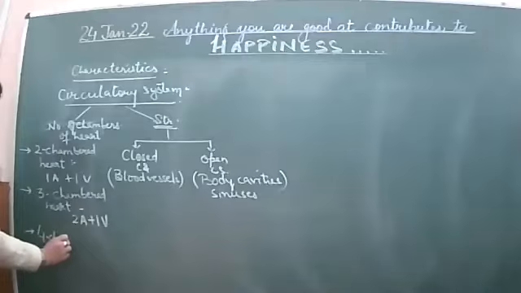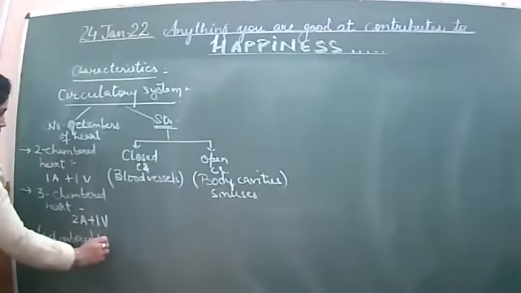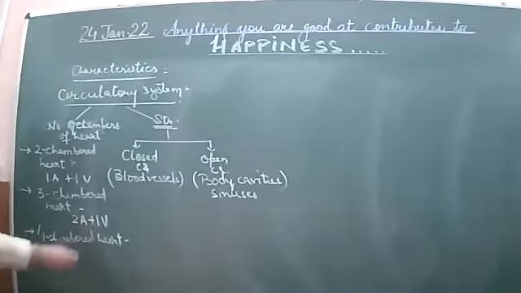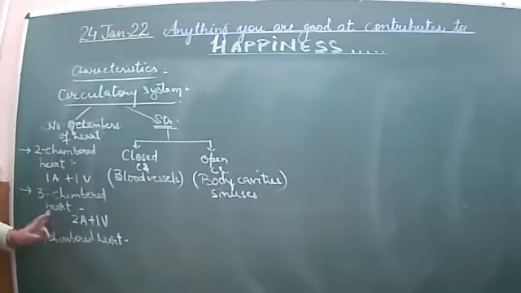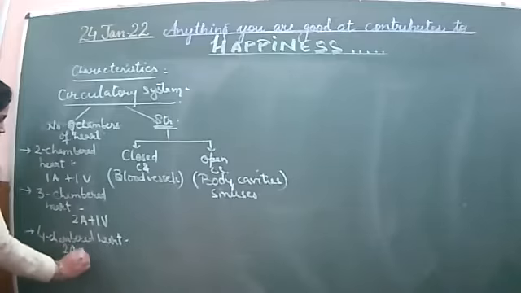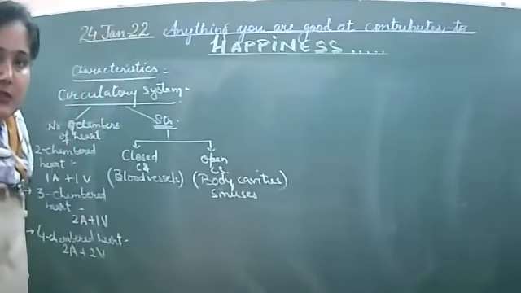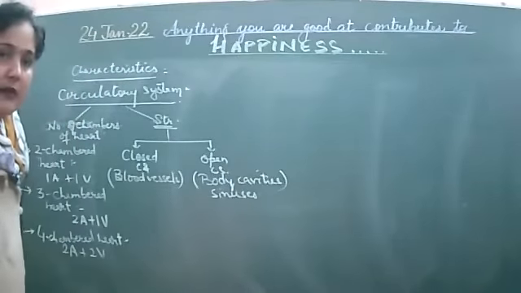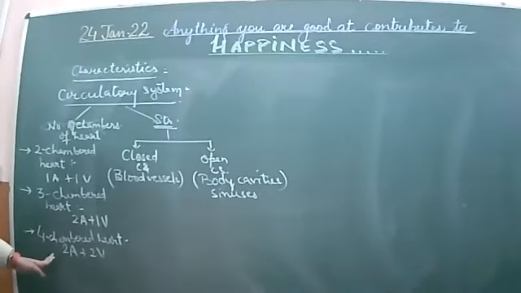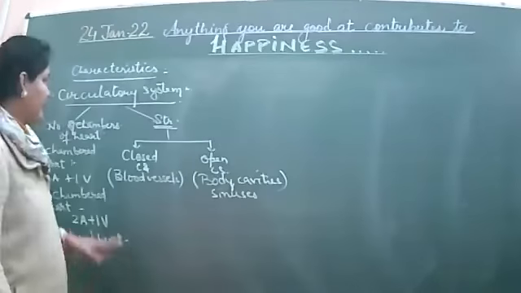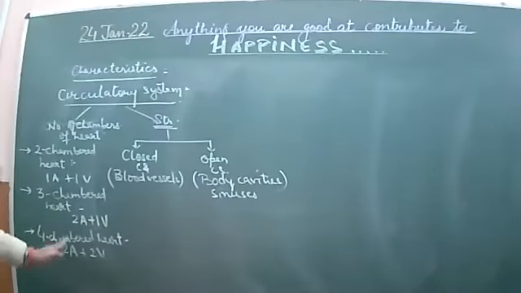Next is the 4-chambered heart. We still have to study this in the chapter on body fluids and circulation, but you know about the 4-chambered heart. It has 2 auricles and 2 ventricles, found in class Aves, that is birds, and class Mammalia, including humans. Reptilia and Amphibia have a 3-chambered heart, and Pisces have a 2-chambered heart. So this is how they have been classified according to the number of chambers of the heart.